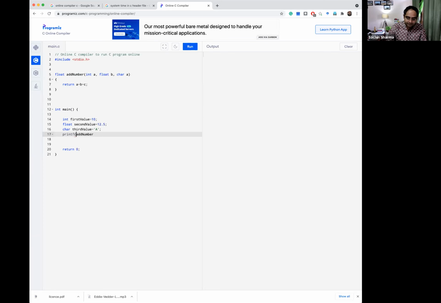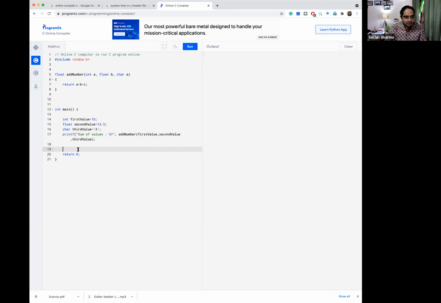Printf %f, first value, second value, third value.